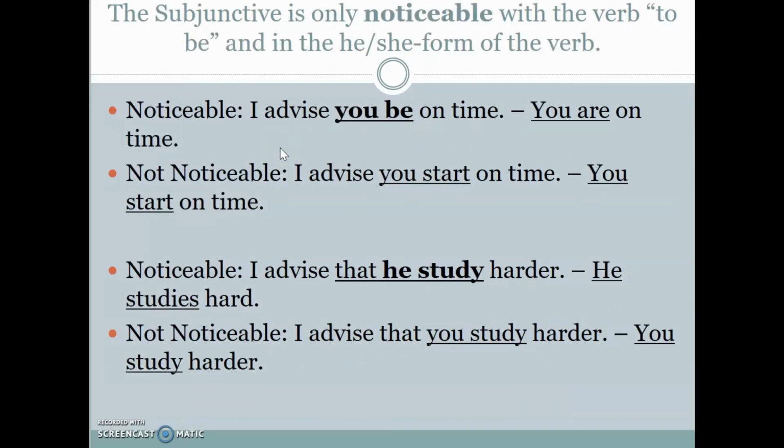Now, you're probably telling yourself, this is very unusual. This is not normal. I've never noticed that before. I've never heard that before. And you are correct. The subjunctive is only noticeable with the verb to be and with other verbs in the he, she form. For example, when you hear, I advise you be on time, it might sound awkward, very unusual, because you are used to hearing you are on time.